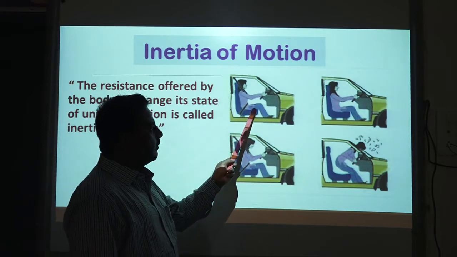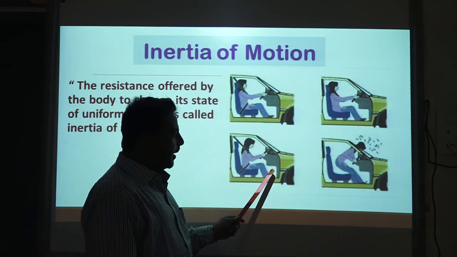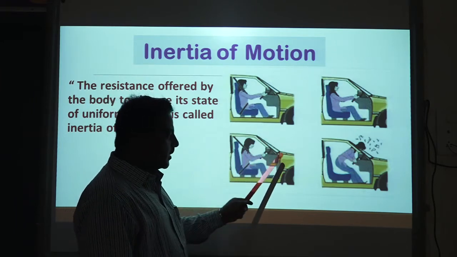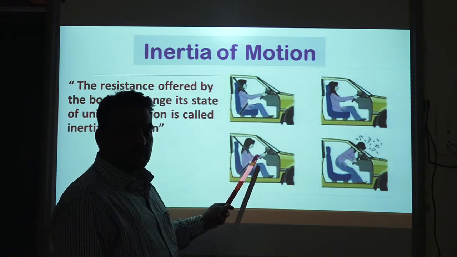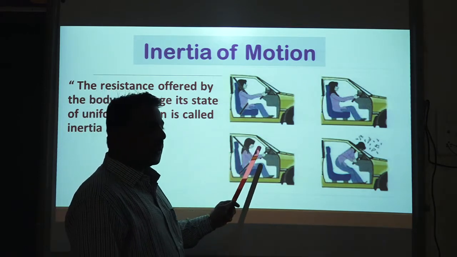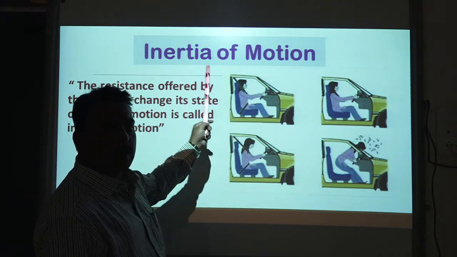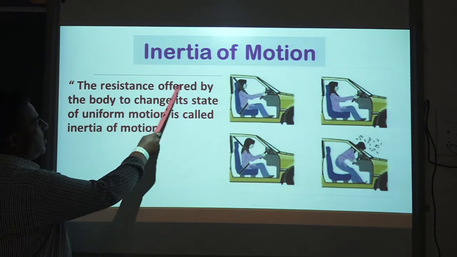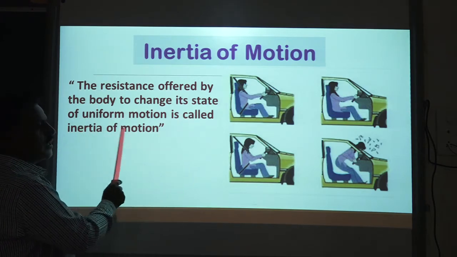Now this body, which is moving along with the bus, will try to maintain its state of motion. But when the driver applies the brake, the person will feel a push in the forward direction, because the bus is stopping by the brakes, but your body will try to maintain its state of motion. This tendency which the body tries to maintain when in motion is called inertia of motion. So what is the definition of inertia of motion? The resistance offered by the body to change its state of uniform motion is called inertia of motion.